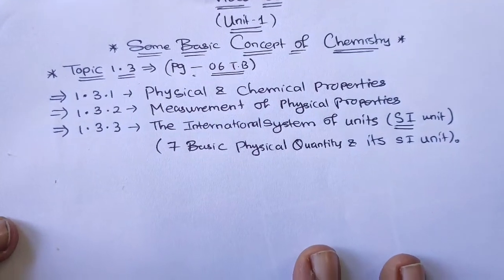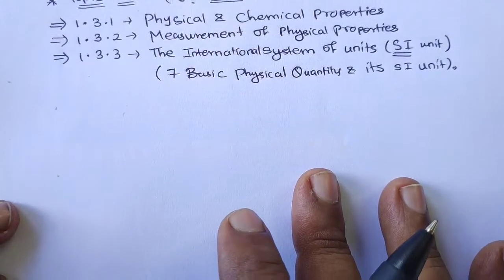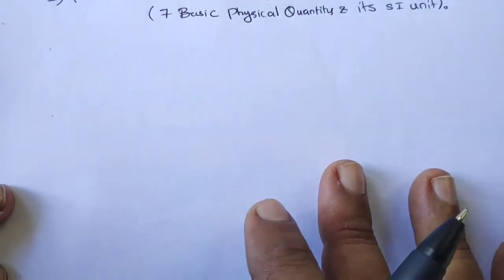Okay, so now we will start with the first topic, chemical and physical properties, right?